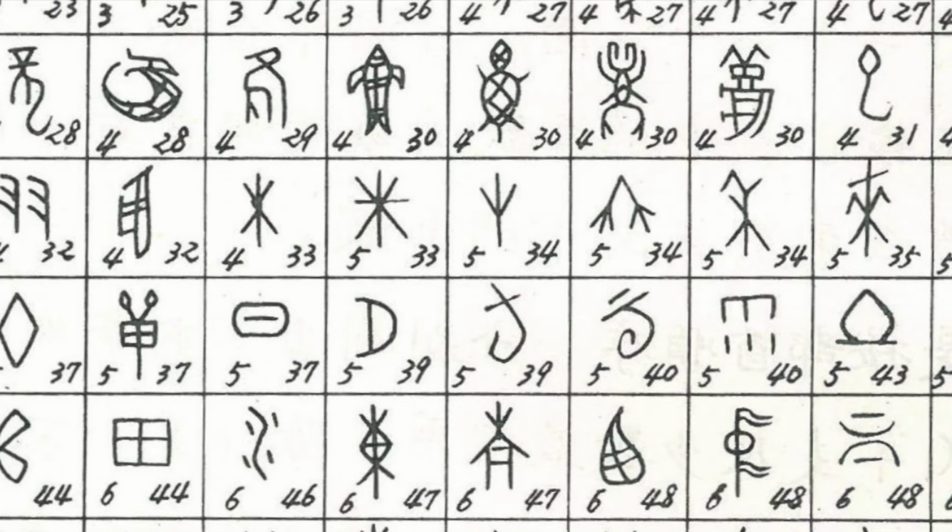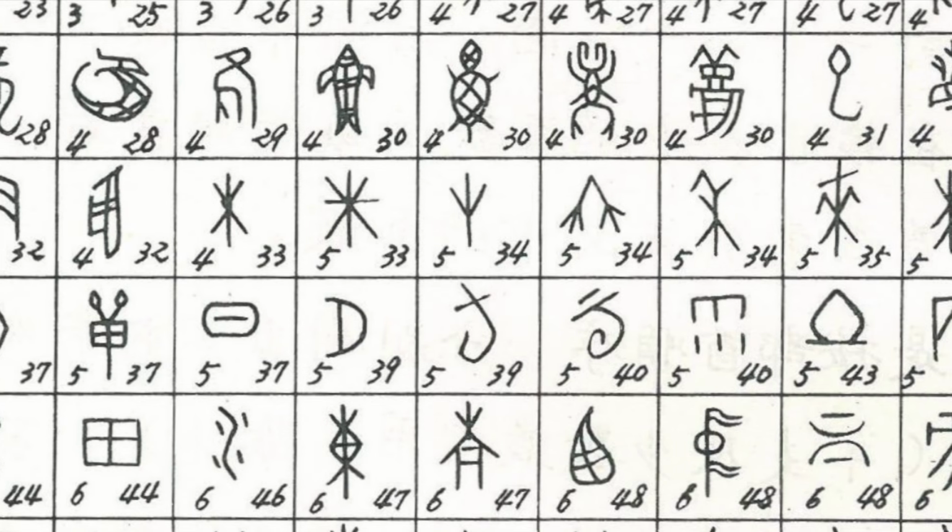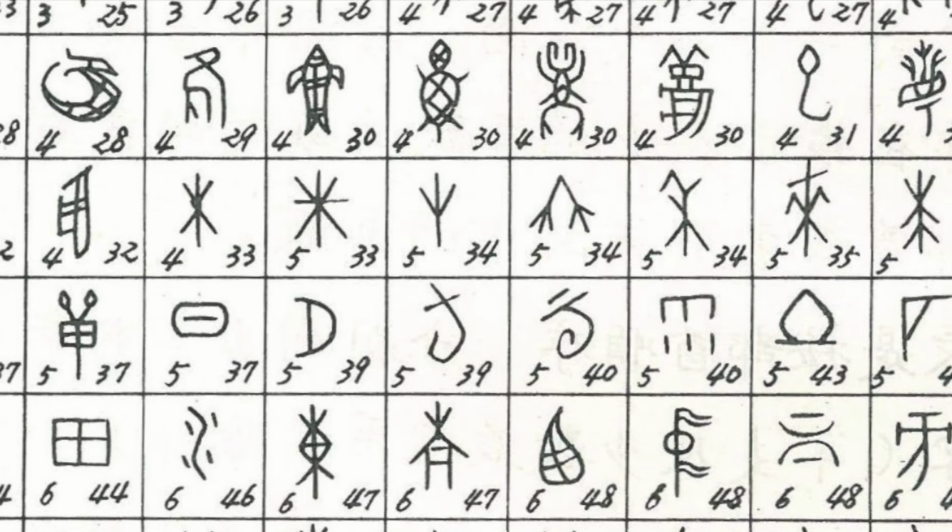But what if there's another, even more impressive stage in the evolution of Chinese characters? And I'm not talking about the future, I'm talking about the past. Oracle bone inscriptions are considered the oldest Chinese characters, but there is still so much we don't know.